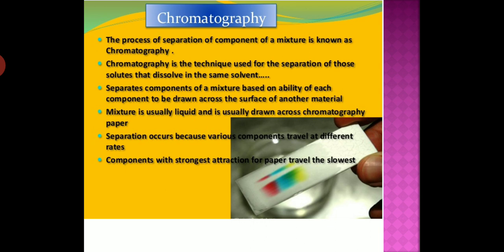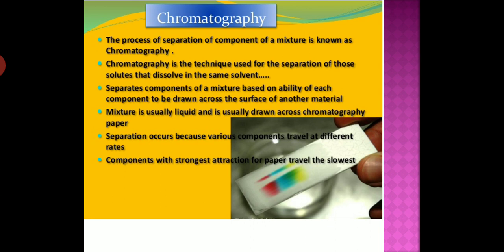So student, the ink that we use has water as the solvent and dye as the solute. Ink is a mixture of the dye and water. Water is a solvent and dye is a solute. And as the water rises on the filter paper, it takes along the dye particles. So we can say that the component that is more soluble in water rises faster. In this way, the colors get separated.